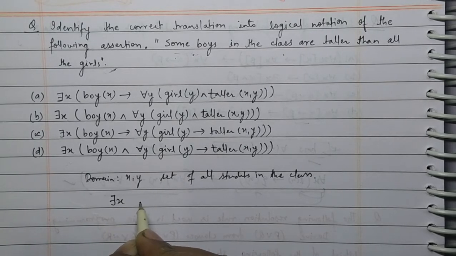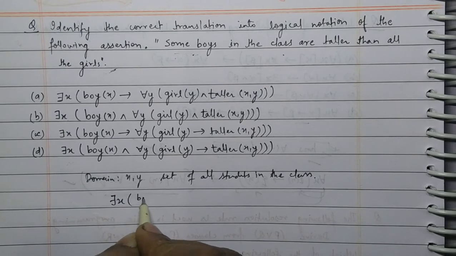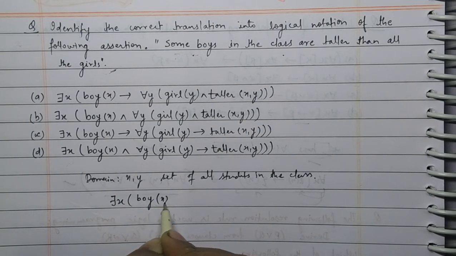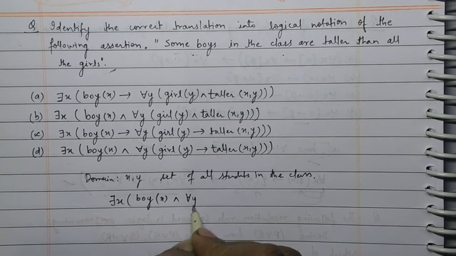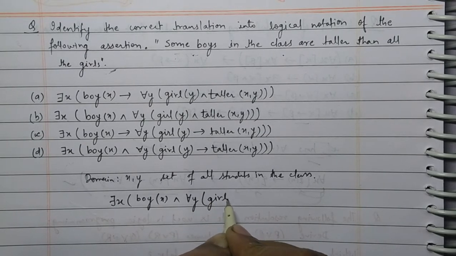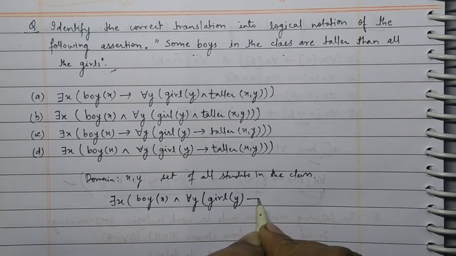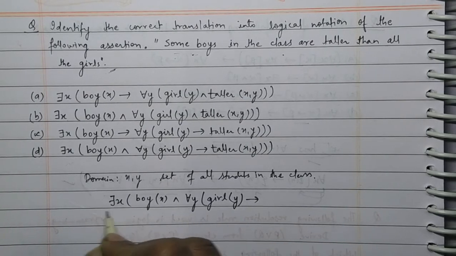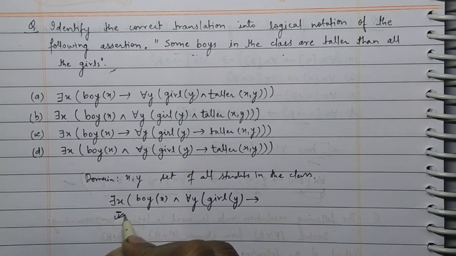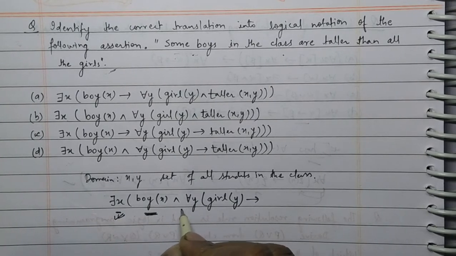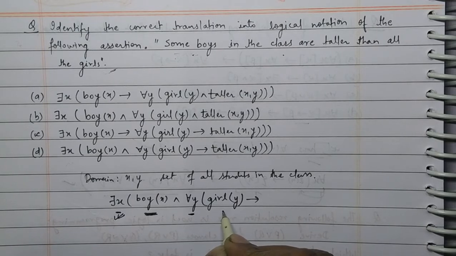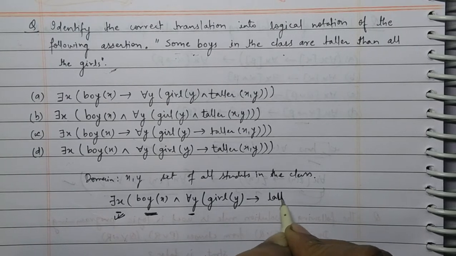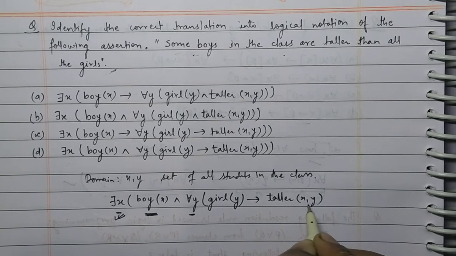There exists a student X, if that student is a boy, and for every other student, if that student is a girl, then that boy X is taller than this girl.